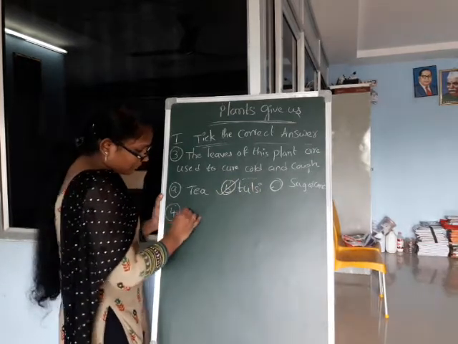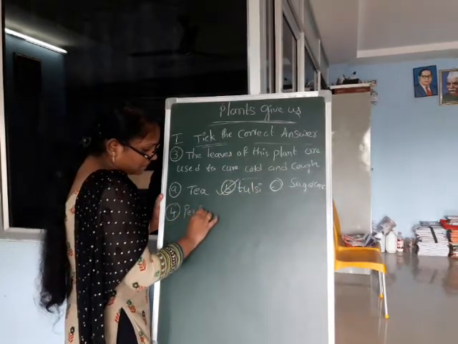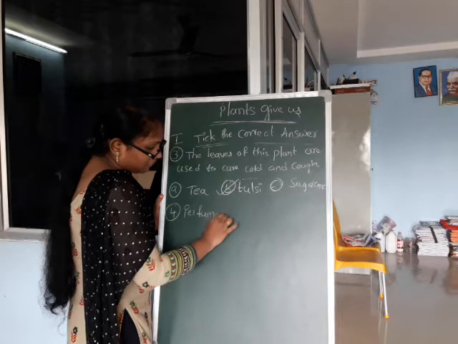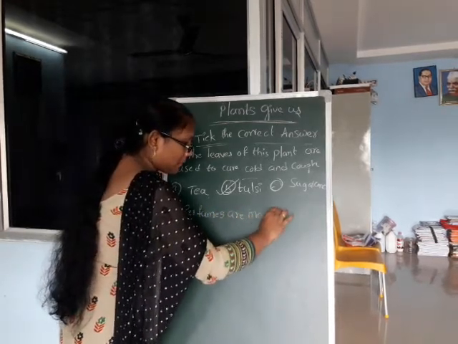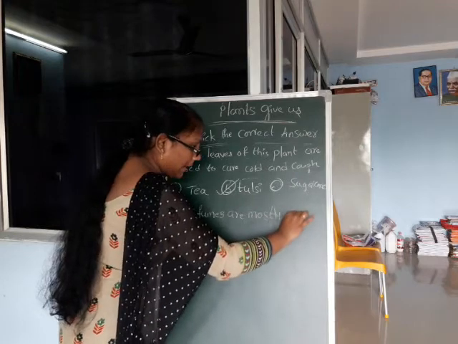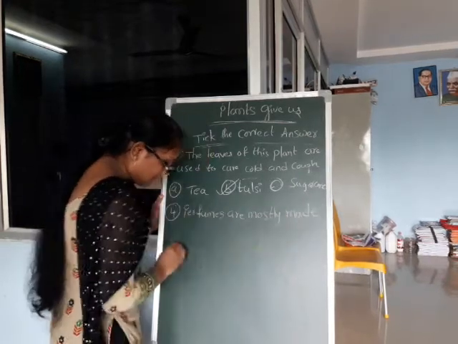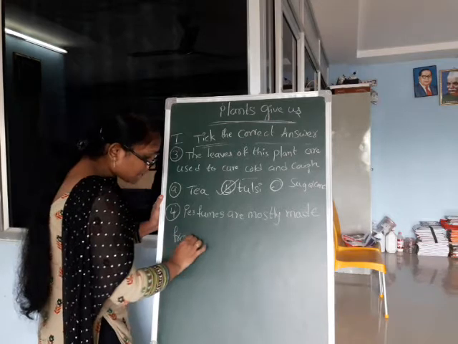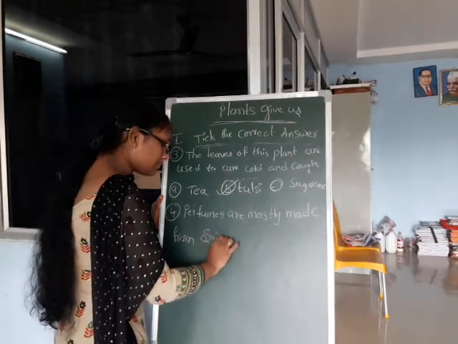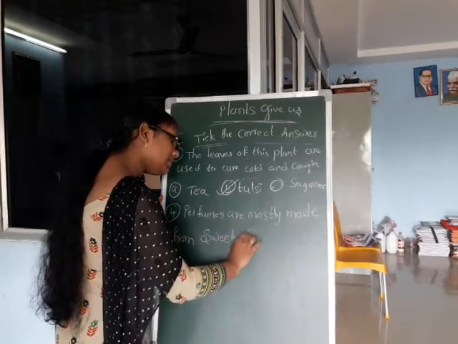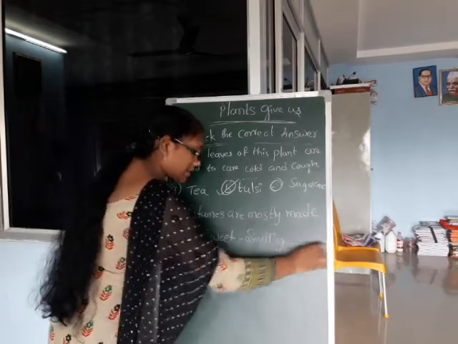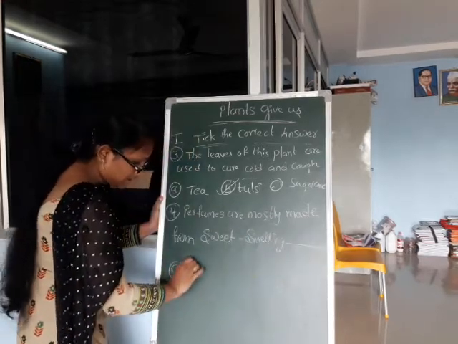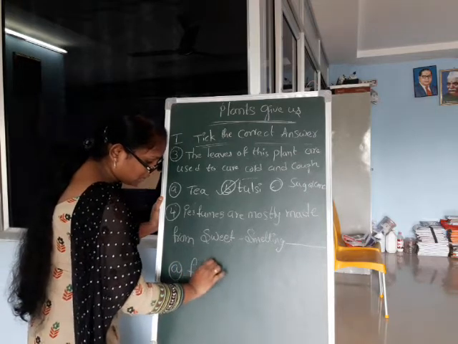Fourth one, perfumes. Perfumes are mostly made from sweet smelling dash. Options: A, fruits.